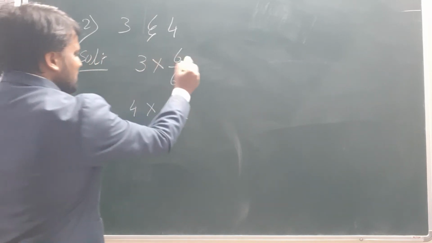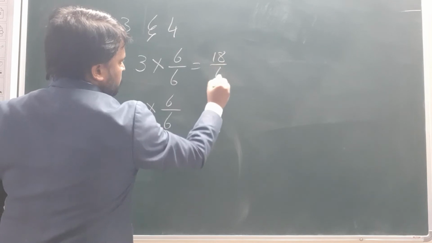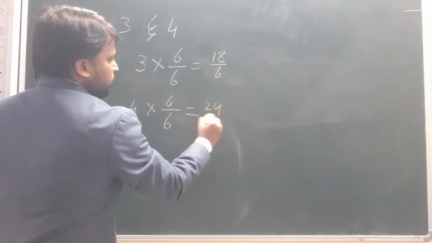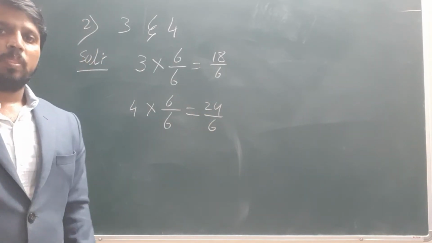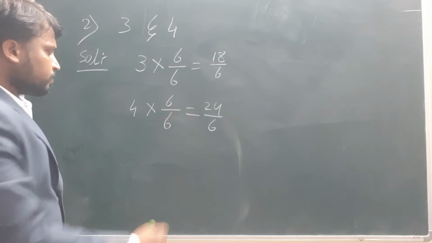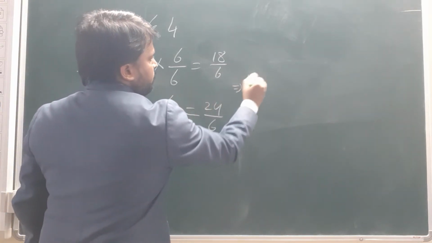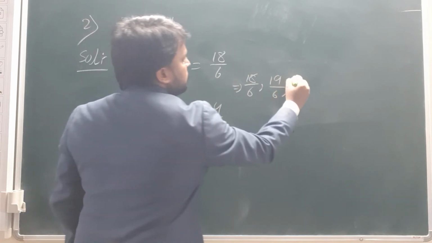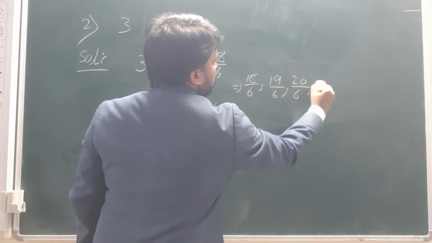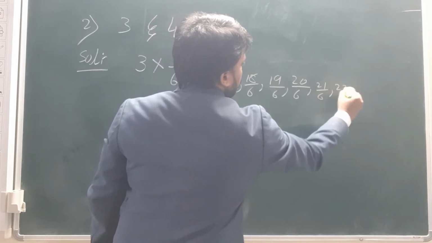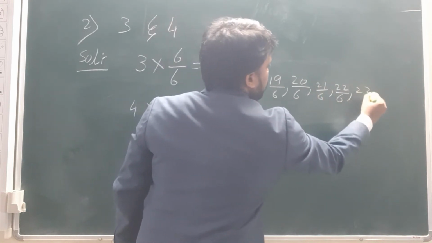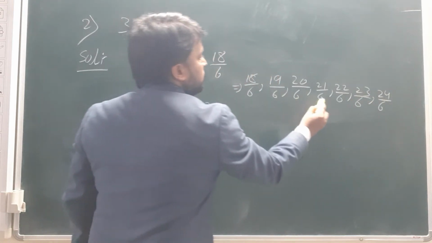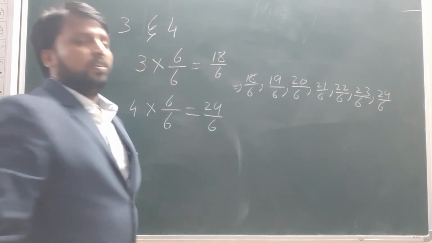So 3 sixes are 18 by 6, and here 4 sixes are 24 by 6. Now what can we write here? 18 by 6, 19 by 6, 20 by 6, 21 by 6, 22 by 6, 23 by 6, 24 by 6. 1, 2, 3, 4, 5, 6, we got it.